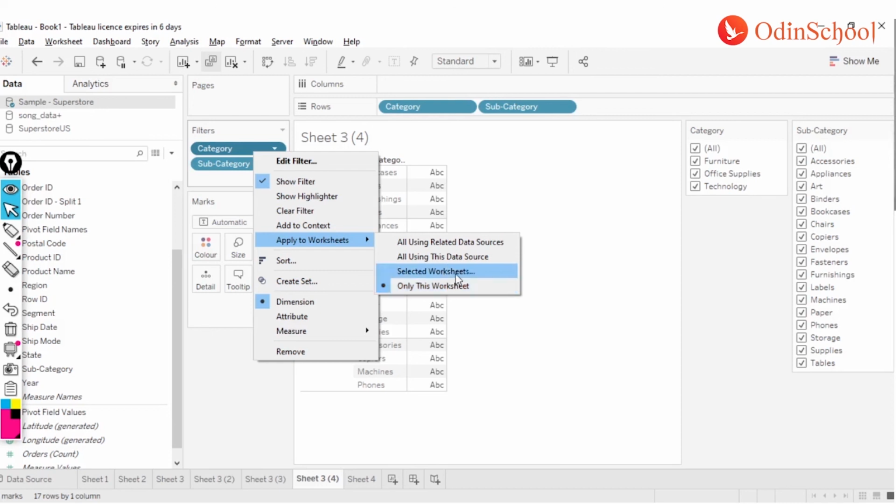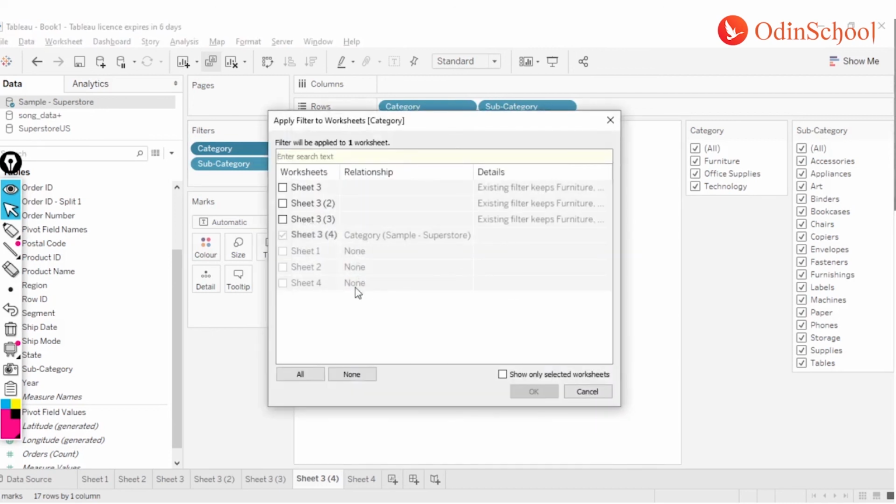However, if I use a selected worksheet, it gives me a range of filters where I can select the data from more than one but not all, or I can select all also. But the difference is, here we cannot apply it to any sheets which are not from the same database. That's one. Sheets 1 to 4, I believe they are empty, because of which they are not highlighted over here.